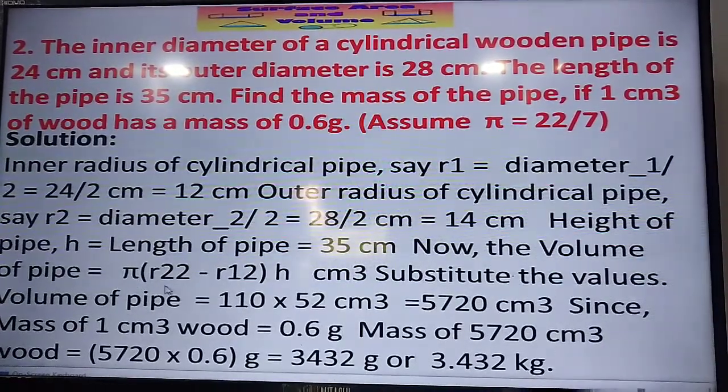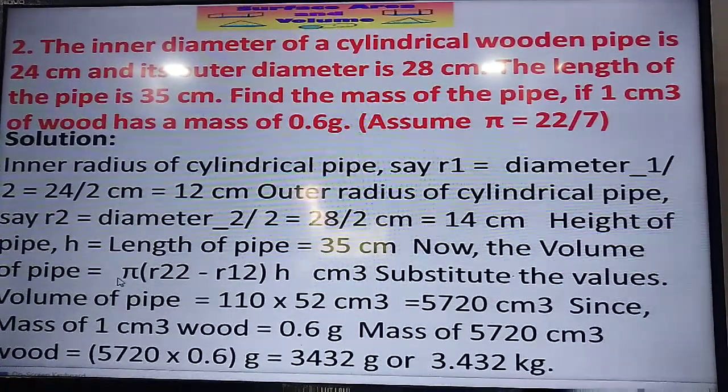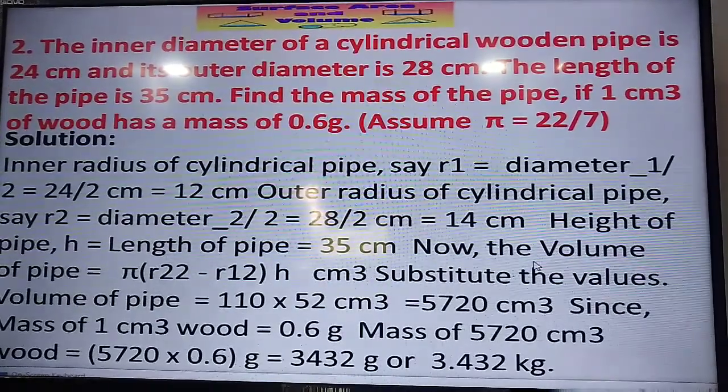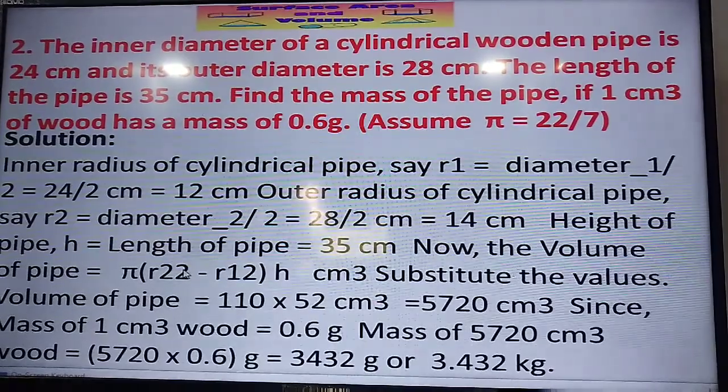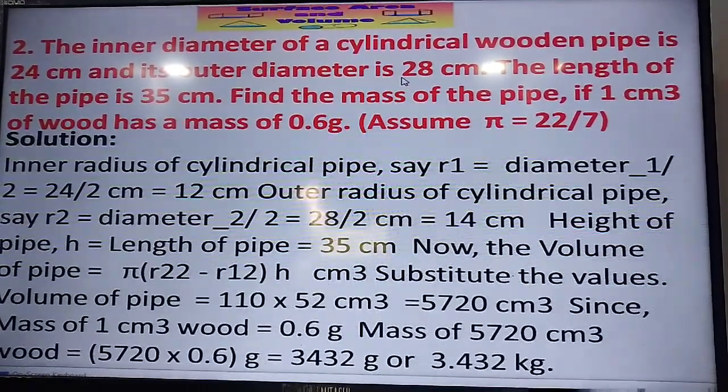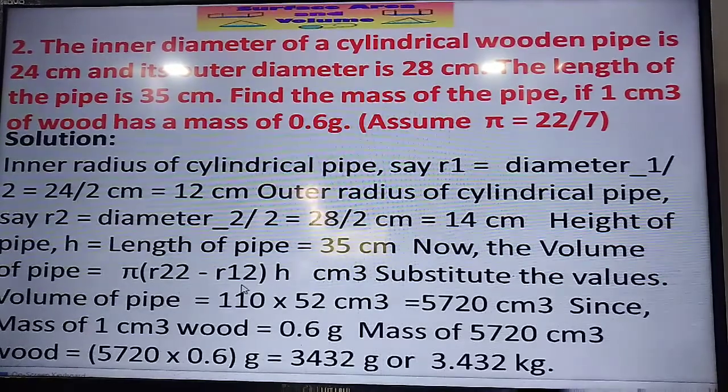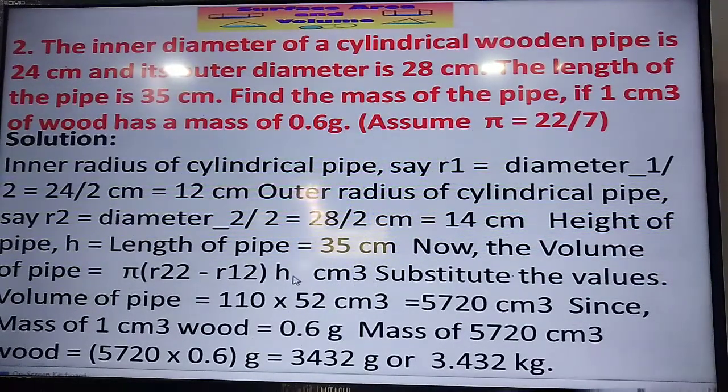So what is the volume of this pipe? Volume of this pipe is equal to pi r2 square, where r2 is the radius of the outer circle, minus pi r1 square h. That is, pi r2 square into h minus pi r1 square into h.